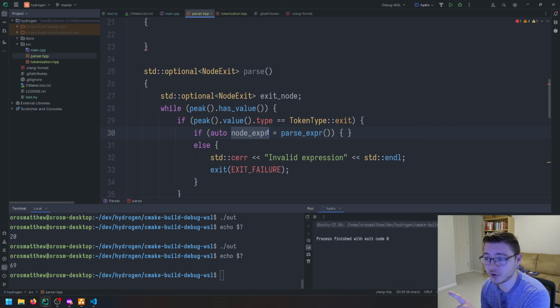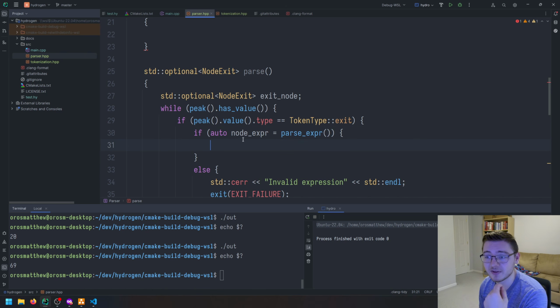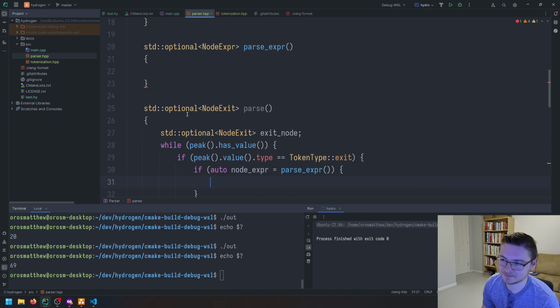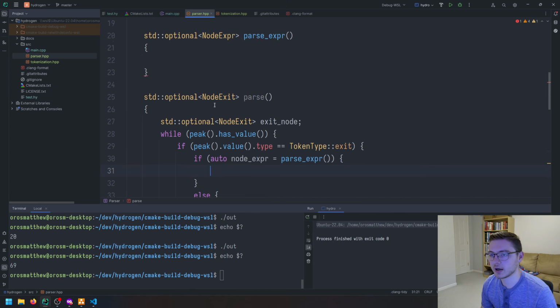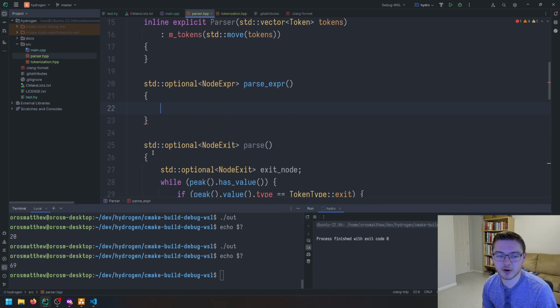So if this node expression does not have a value, it will go to this else. Otherwise, if it has a value, we will actually be in this if statement, right? So a bit strange to see this. We could put this outside of the if, and be a little bit more explicit, but this is more compact. So inside of our parse expression right now, our only valid expression is just an integer.